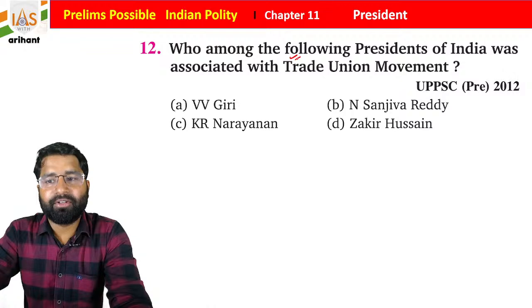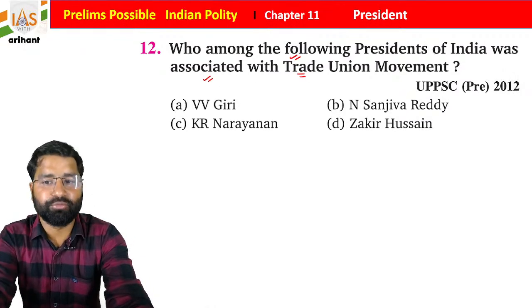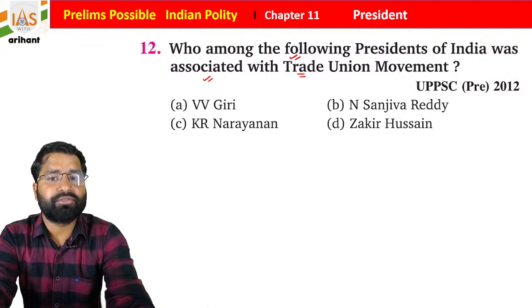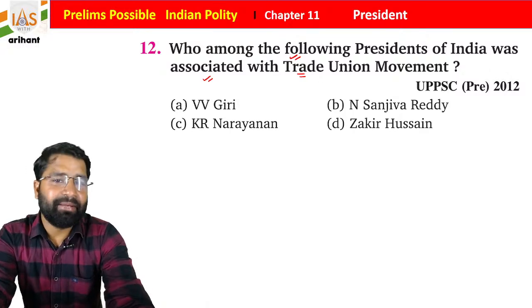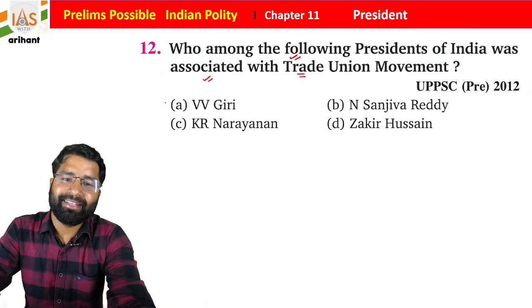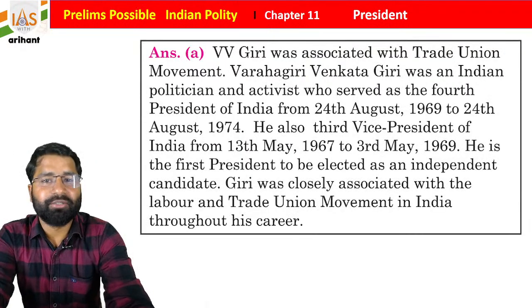Now, who among the following presidents of India was associated with the trade union movement? So it is also very important. The same person named V.V. Giri. He was the president of India who was associated with the trade union movement, students.